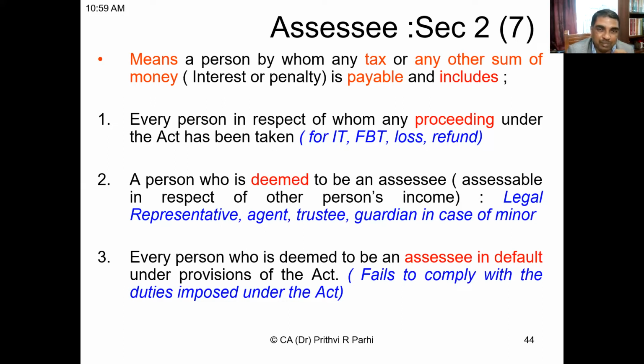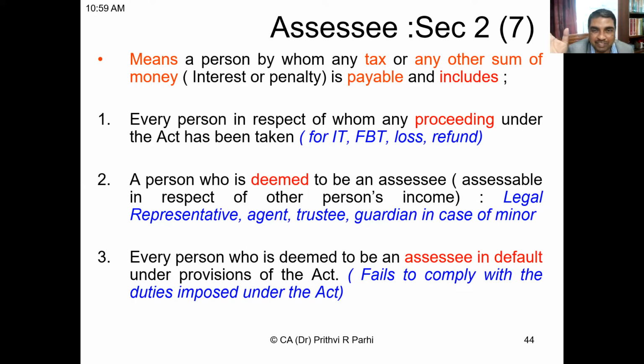If interest is payable, penalty is payable, or any sum of money is payable, that person is an assessee. And what is included here? Every person in respect of whom any proceeding under the Act has been taken. That means even if nothing is paid, but a proceeding is going on, that means an income tax case is going on.